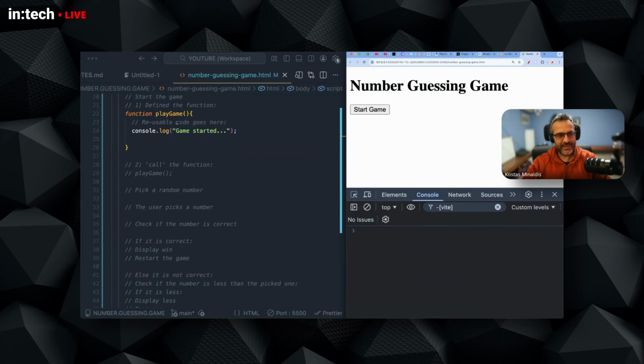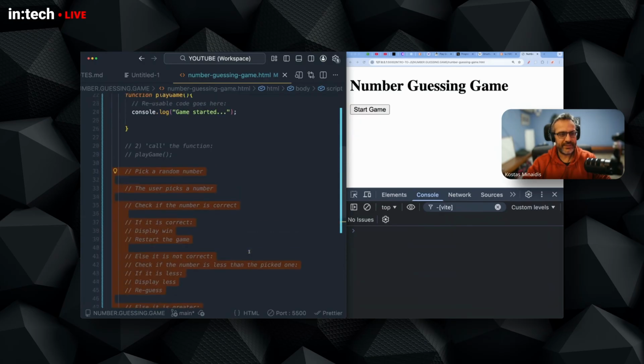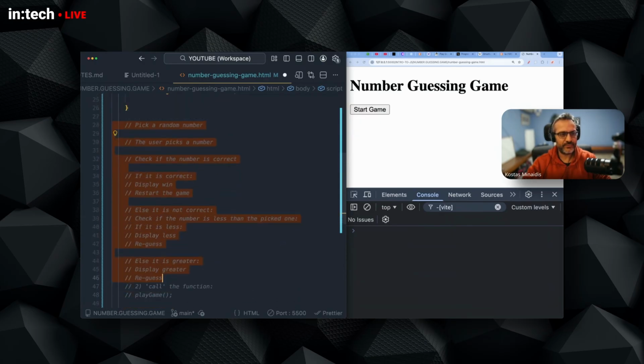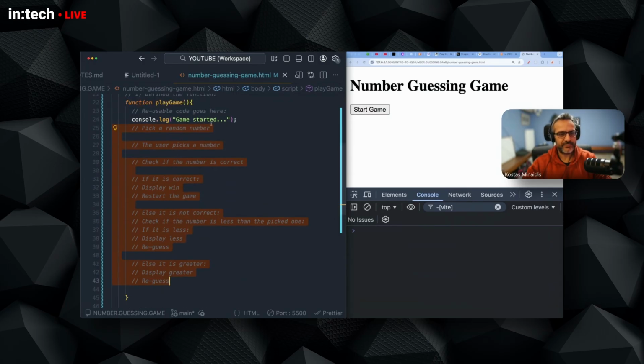Okay, now the play game has all this logic inside it. So I will move all this pseudo code inside the play game function so that it's part of this main, let's say, game function. And I will have to start implementing all the logic in here. So pick a random number. How do we pick a random number? So first of all, we have to